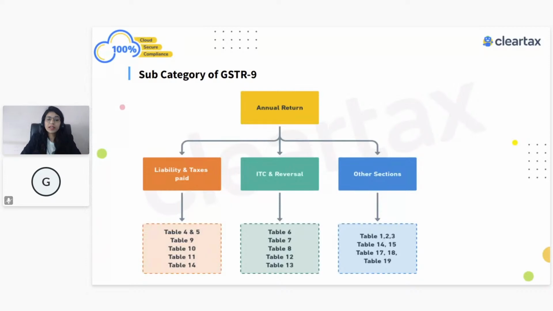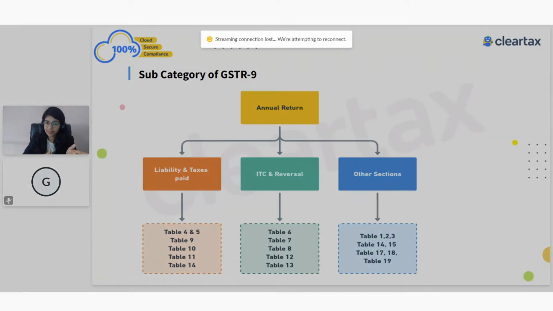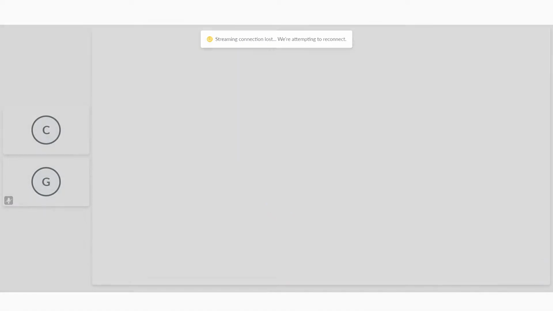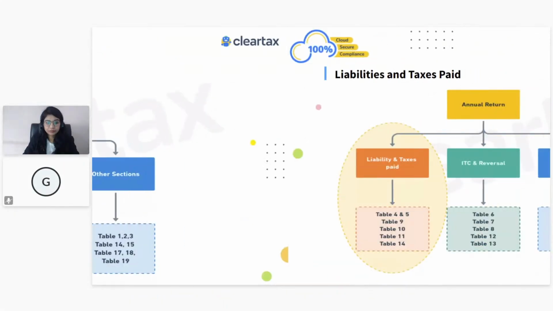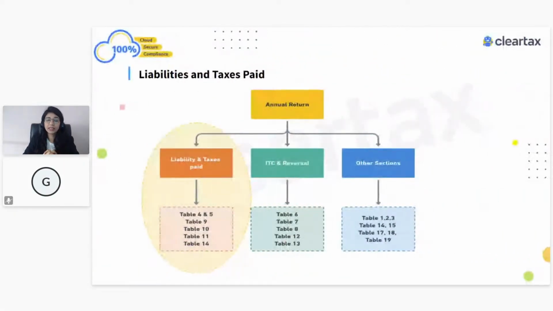Right? So for that, we have divided the different tables of GSTR-9 into 3 parts. The first part consists of liability and the taxes paid. The second part consists of ITC and its reversals. So this is how we have divided this. If I talk about the first part, which is your liability and the taxes paid, let's just focus on that.